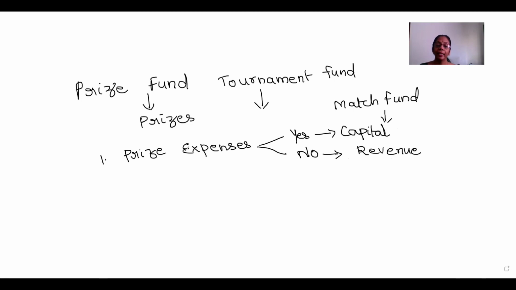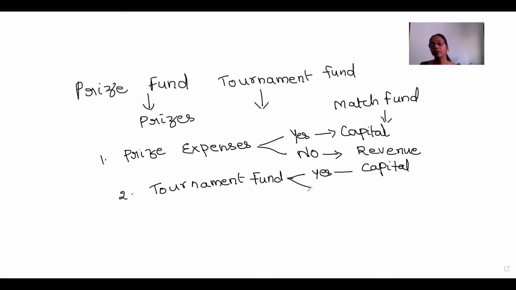Same is the case with any fund maintenance. For instance, I repeat here an example once again to make it understandable. Tournament fund. If a tournament fund is present, if it is given as per the question, then you will treat tournament expenses as a capital expense, because the tournament expenses money will be deducted from the tournament fund, which will appear on the liability side of the balance sheet. On the other hand, if the NPO does not maintain this tournament fund, then the tournament expenses given in your question will be treated as a revenue expense, and it will figure on the debit side of the income and expenditure account.